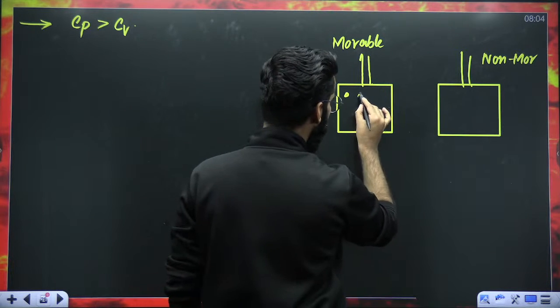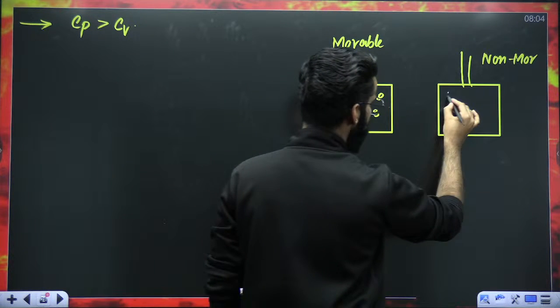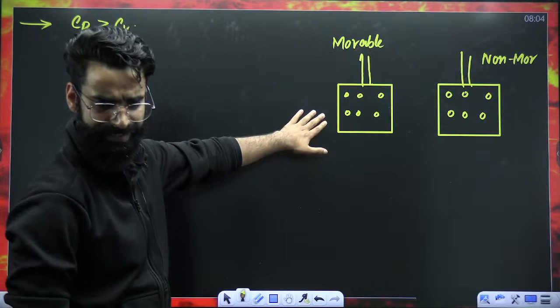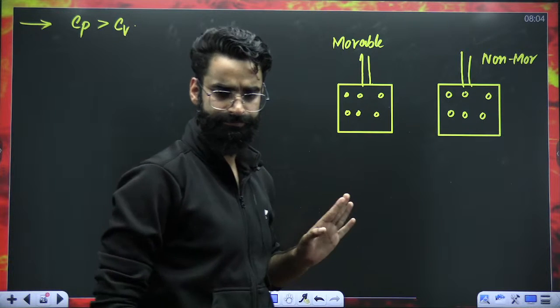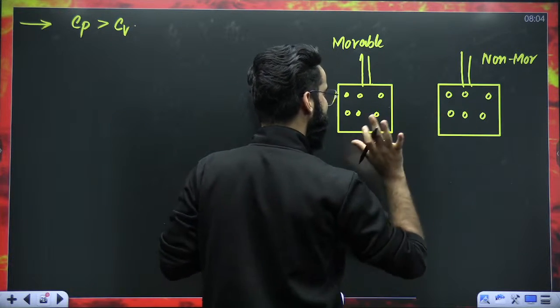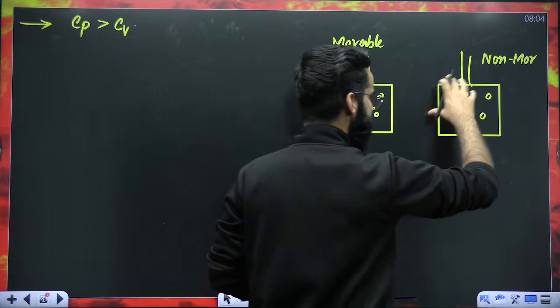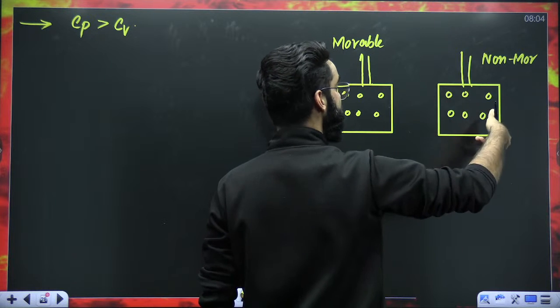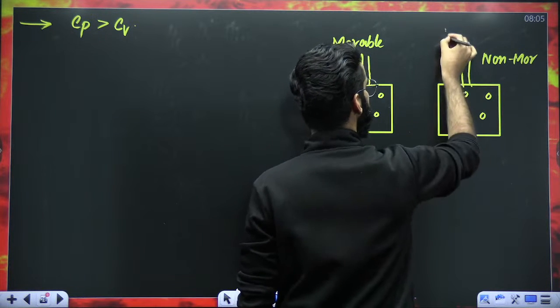Let's assume you have got 1 mole of ideal gas here, and 1 mole of ideal gas here as well. Perfect. Try to understand what I'm going to say. You have got 1 mole of ideal gas in both the containers. Now, my dear students, this piston is non-movable. That means volume of this container is not going to change. That means volume of the gas is not going to change.